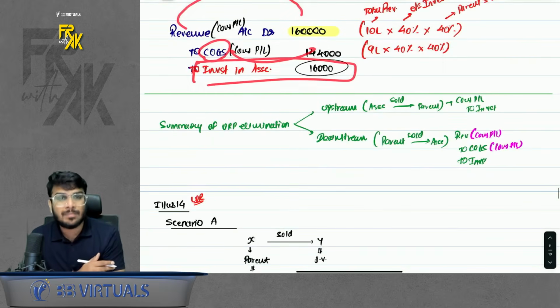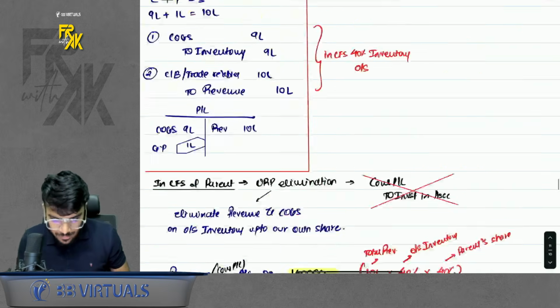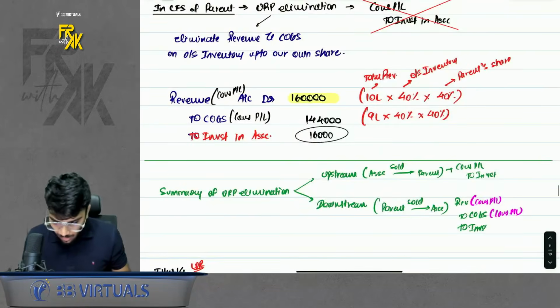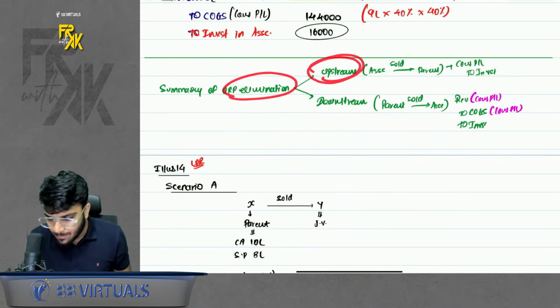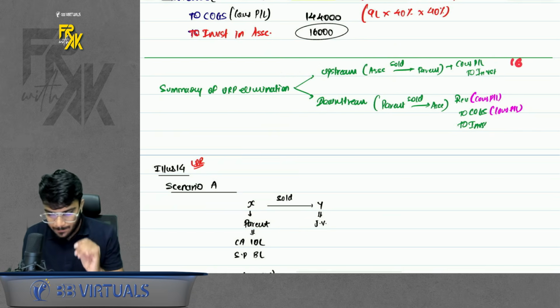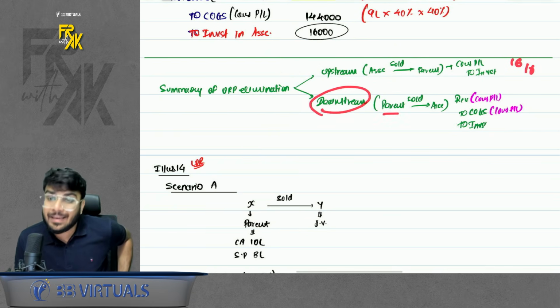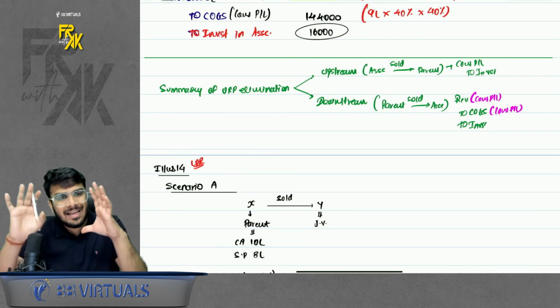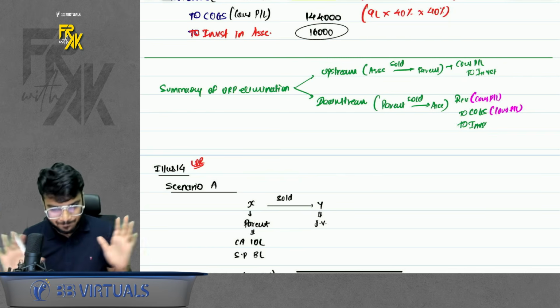I have given a summary also. See, this is a question which you need to remember. In case of upstream, when associate sells to parent, eliminate directly, 1616. When there's a downstream, eliminate through revenue and COGS. That's it. That is exactly what you need to remember.